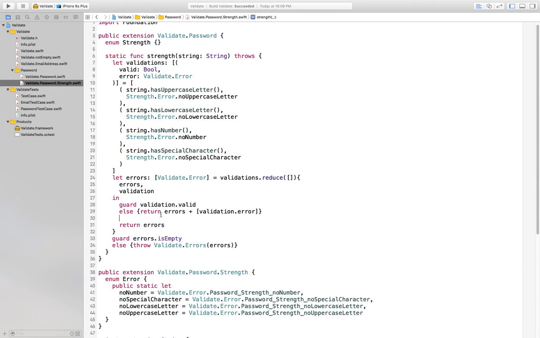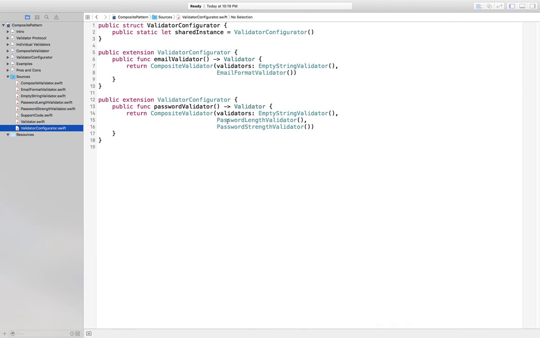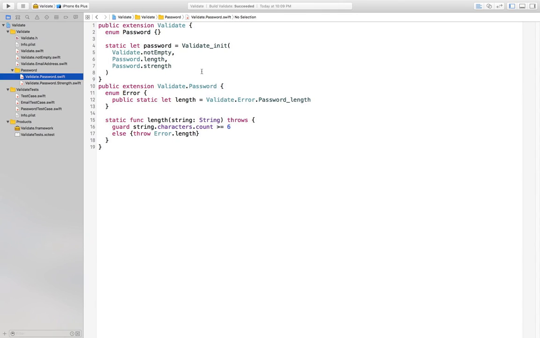Okay, and then after we have that accumulation, if it's not empty, then we're going to throw a validate errors made of that array of errors. We'll note in Validator configurator that Scott made that we'll need to validate that the string is not empty, that it has the length necessary for a password, and that it's strong enough to be considered a password. We'll make, effectively, a validate that is made of the validate not empty function, the validate password length function, and the validate password strength function. None of which requires an instance. Again, these are all just static functions.